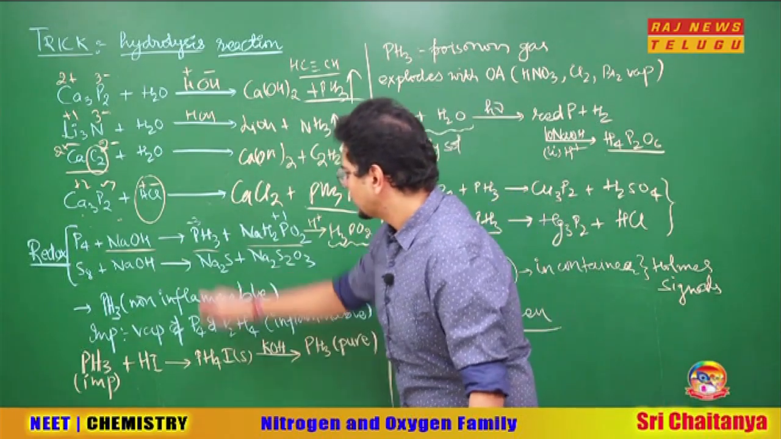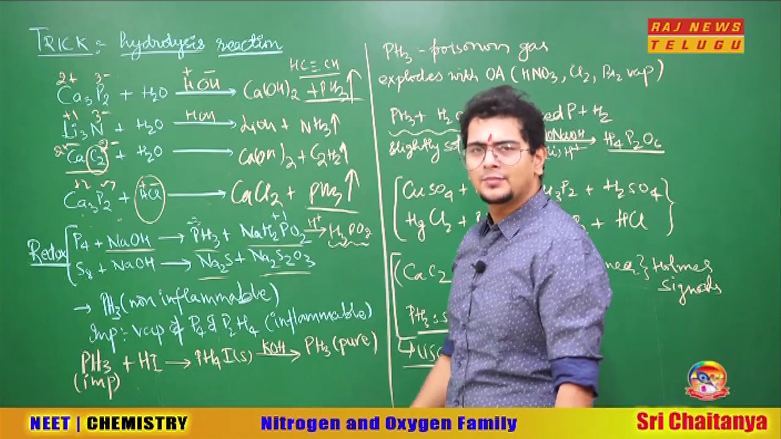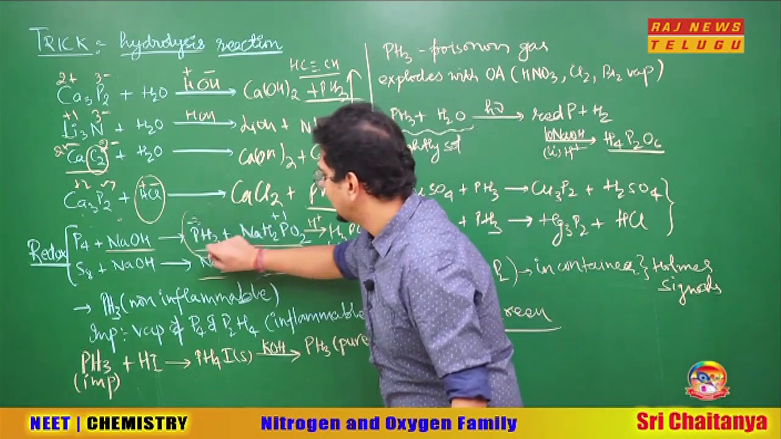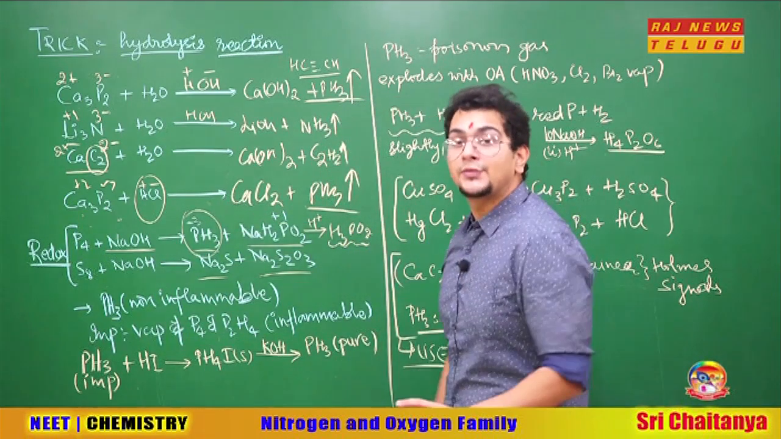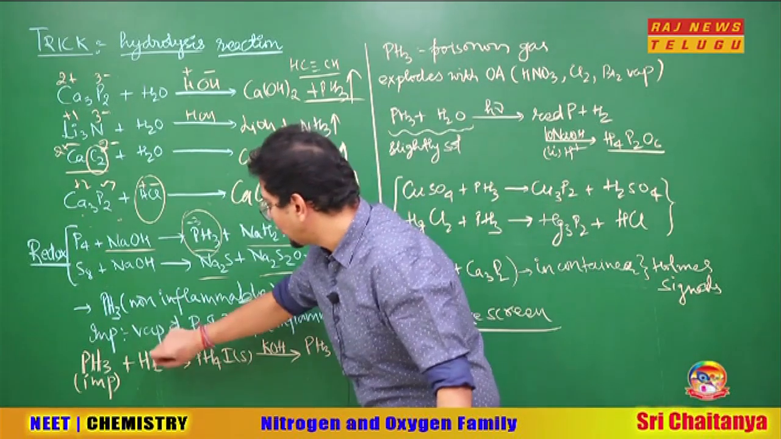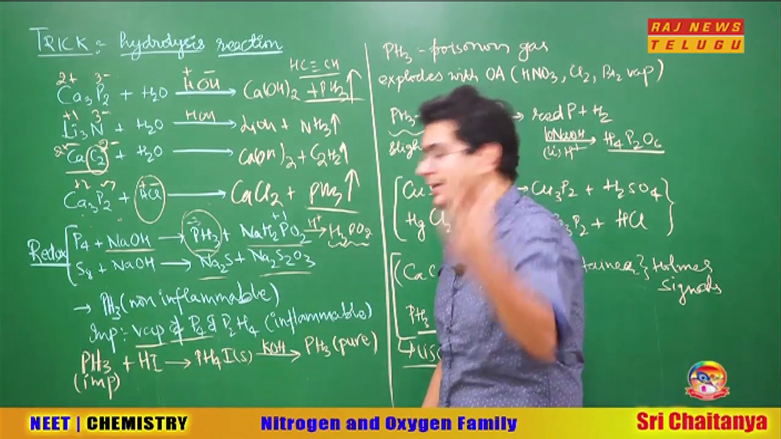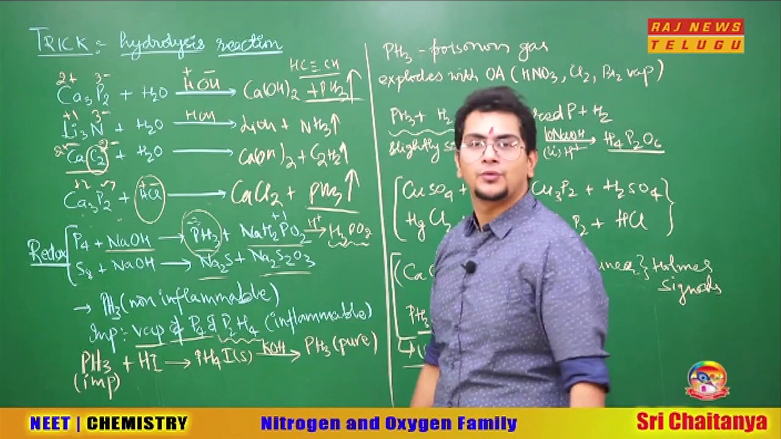Sulfur also reacts with NaOH to form Na2S and Na2S2O3. So that is all right. These two reactions are there in junior inter. Here I will pick up this phosphine reaction. So when phosphine is formed, apart from that, some impurity, that is the vapors of P4, is formed, and P2H4 is also formed.